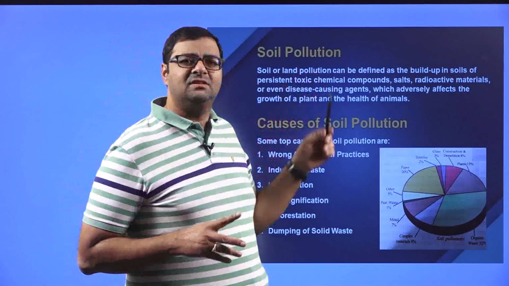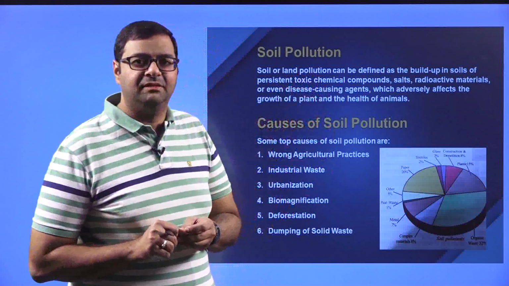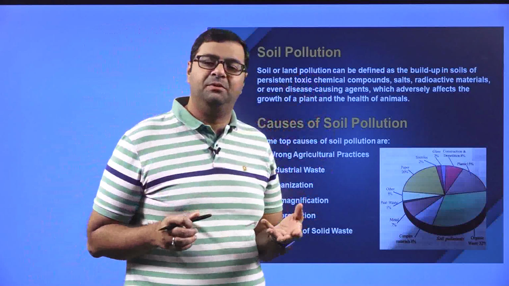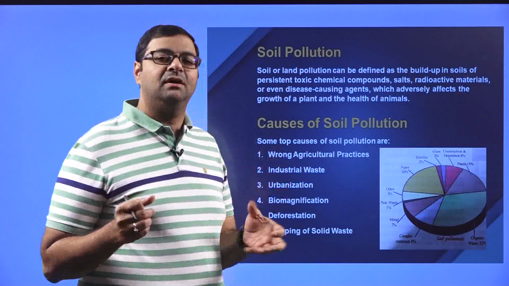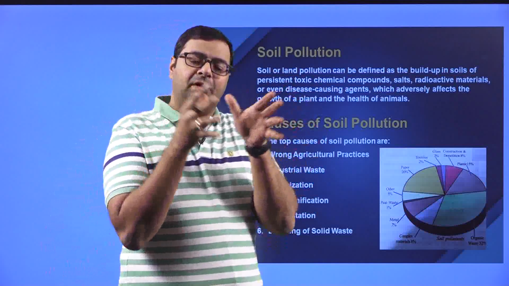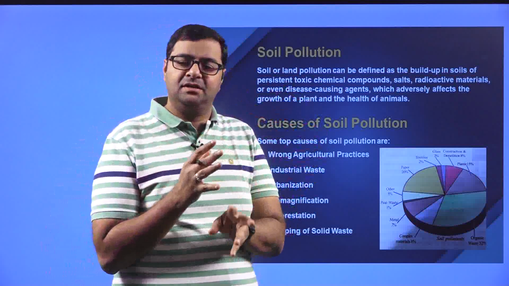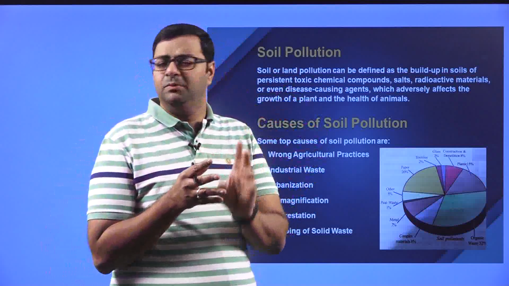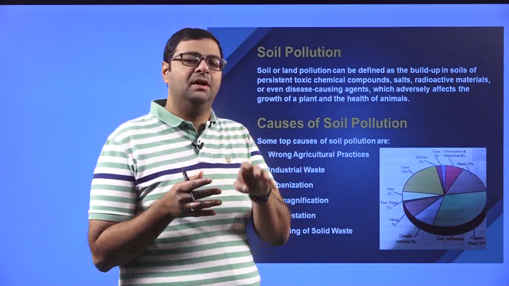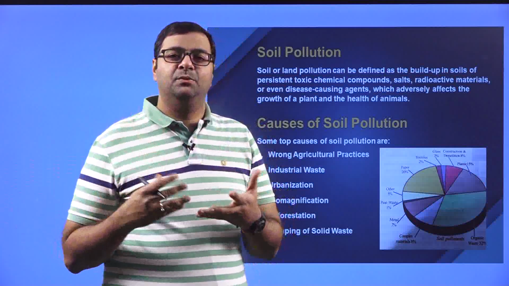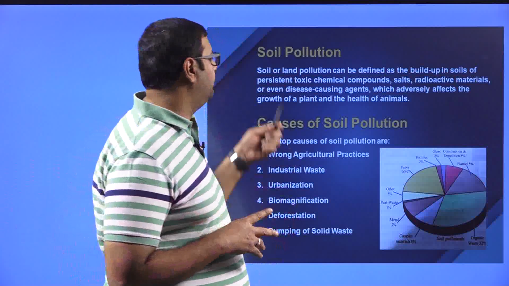This looks like a slightly complex definition, so I would just simplify it. Basically, soil pollution or land pollution is when you are dumping all the wastes generated from industries, human waste, and say plastic waste into the soil.